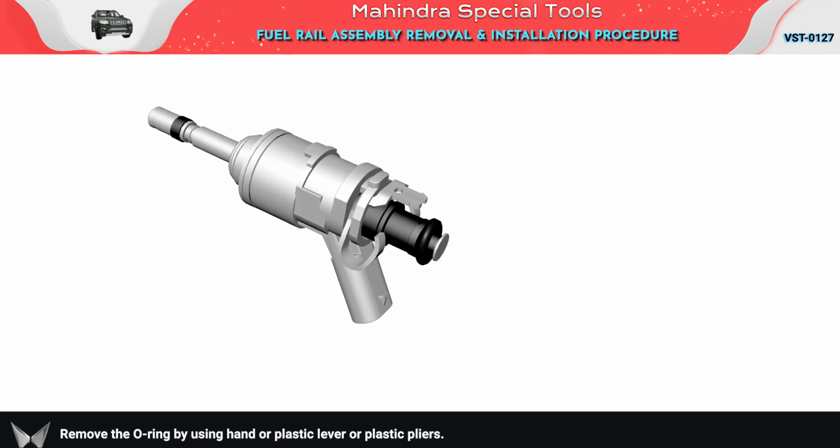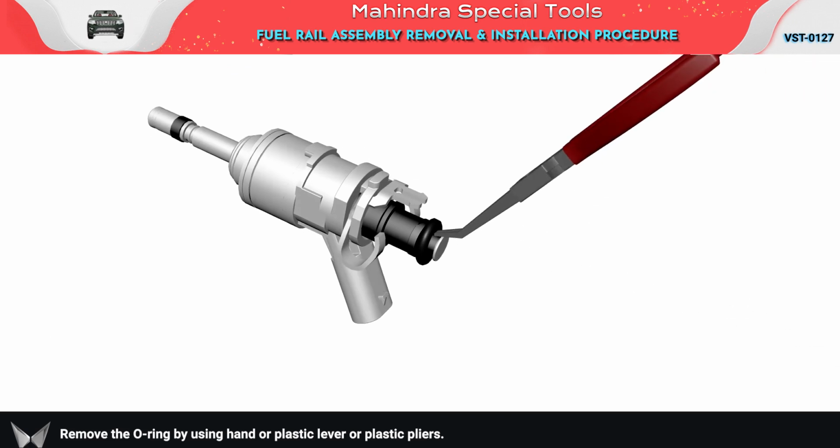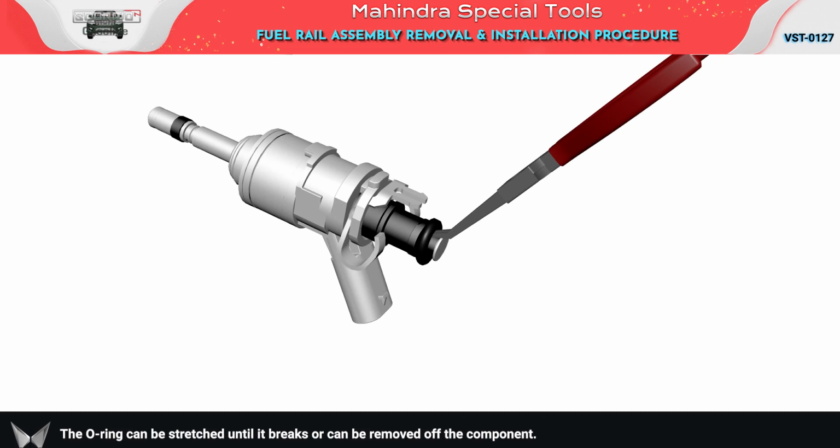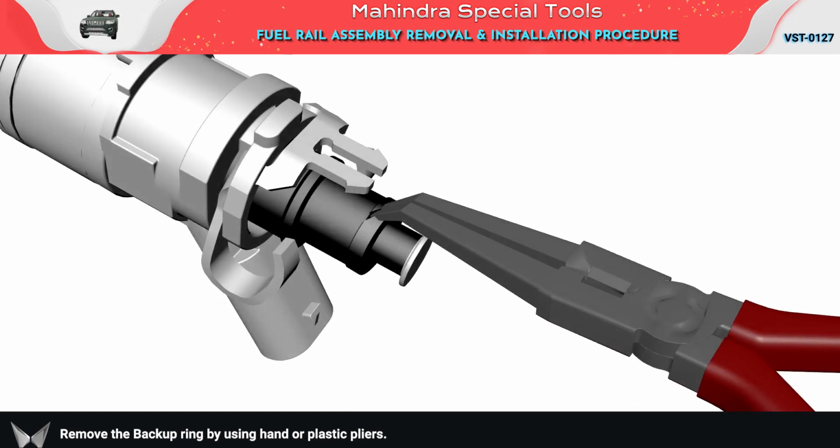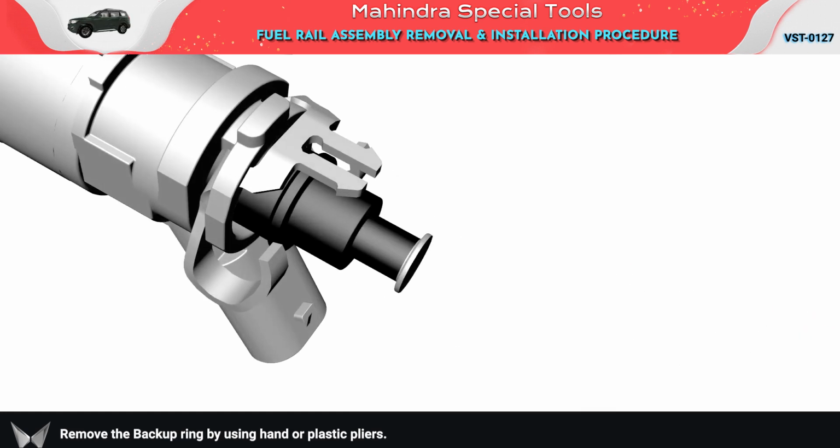Remove the O-ring by using hand or plastic lever or plastic pliers. The O-ring can be stretched until it breaks or can be removed of the component. Remove the backup ring by using hand or plastic pliers.